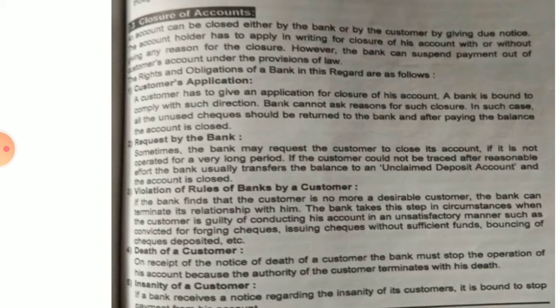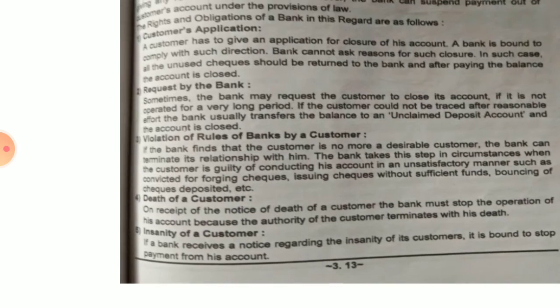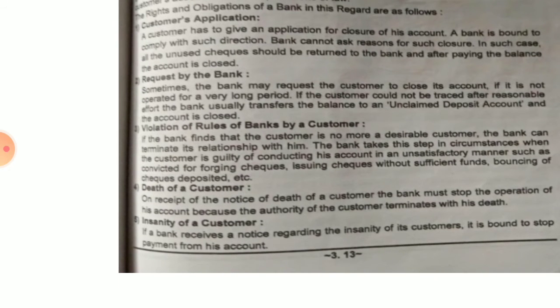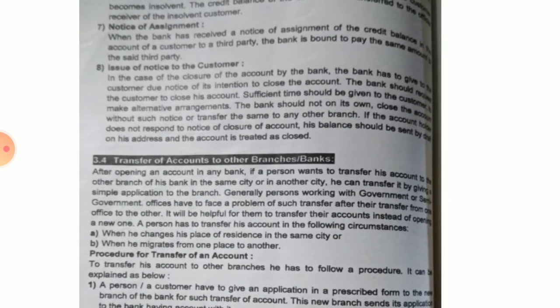Okay, then insanity of the customer. Now sometimes the bank receives a notice that that person is not sane. Because of the insanity of the customer, the bank sometimes receives a notice. Once they receive the notice, they have to stop the account of that account holder. So here they are requested to stop the bank account of such a person once they receive the notice.